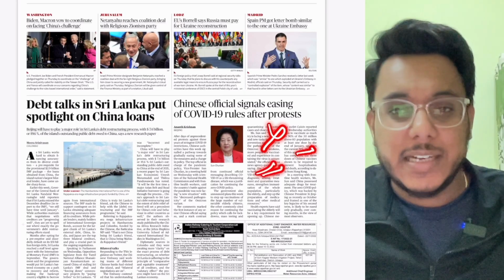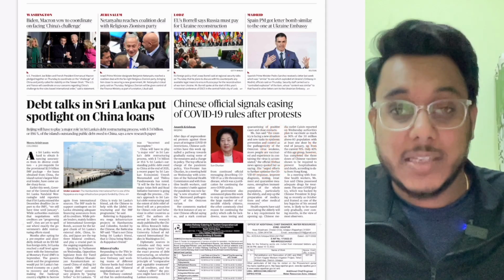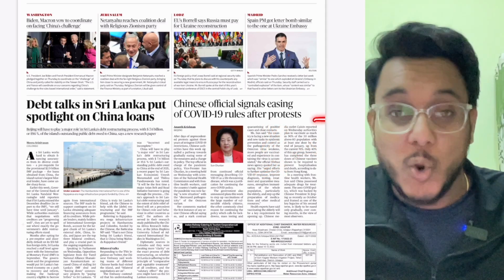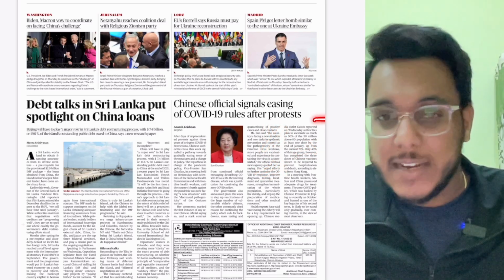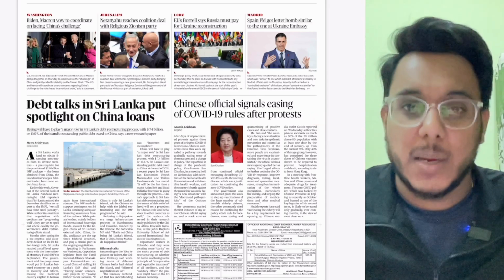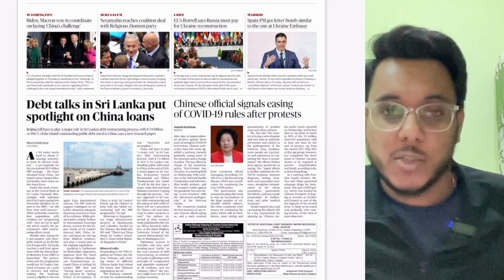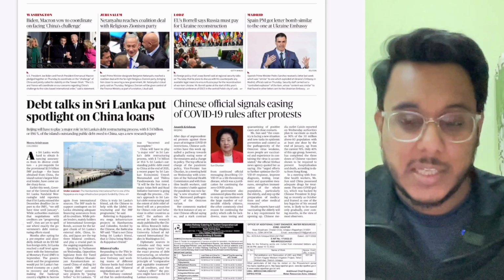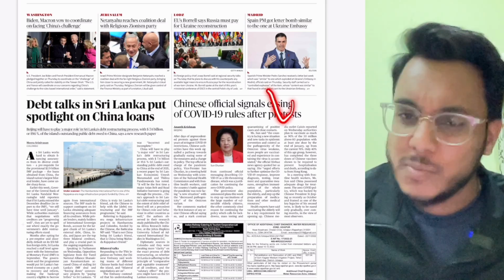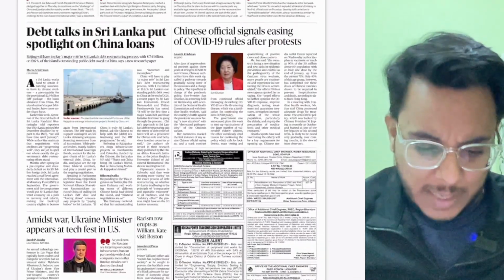So guys, recently we have seen that in China there were protests because of China's zero COVID policy. Whenever the cases increase, China goes under complete lockdown, and the people got frustrated, so they protested. Now they say that they might ease the norms, but it is not an important article for our examination.